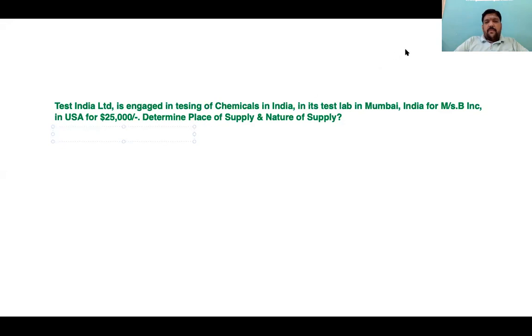Now, no doubt, coming back here, a testing service on goods by a test lab. This would trigger us, no doubt, to the general entry. We can go to the general entry only if it is not covered by any of those specific services. When we come back to specific services, the first one that will target us is section 13 subsection 3, when goods are made available by the recipient to the supplier: the place where the service is performed on the goods.